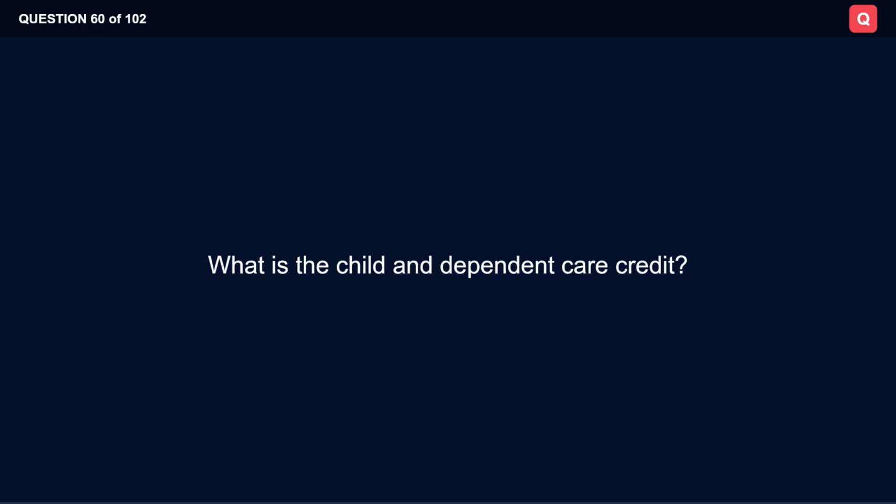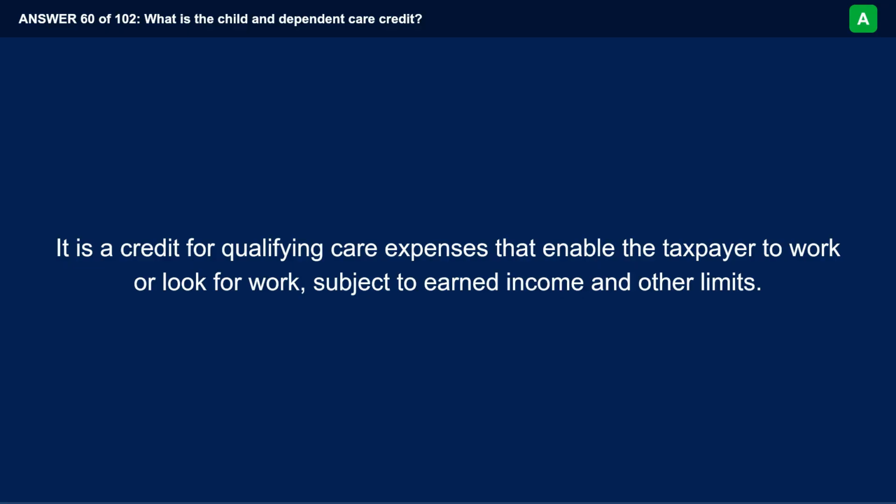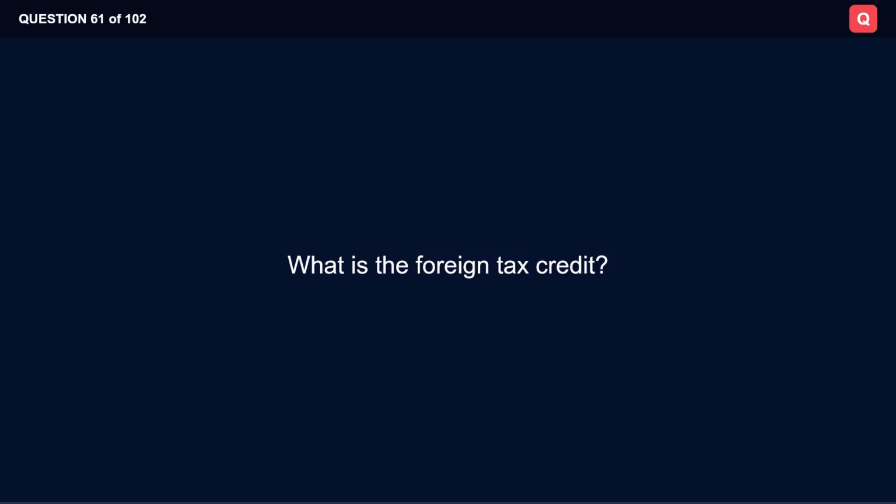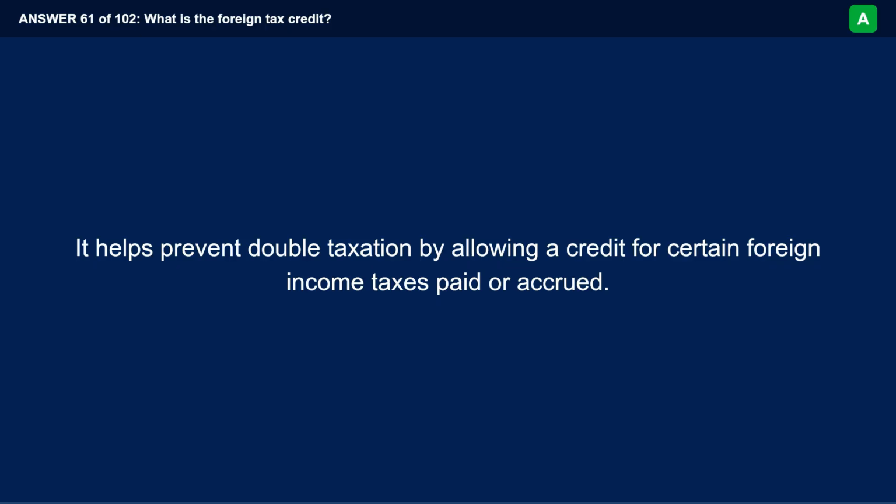What is the Child and Dependent Care Credit? It is a credit for qualifying care expenses that enable the taxpayer to work or look for work, subject to earned income and other limits. What is the Foreign Tax Credit? It helps prevent double taxation by allowing a credit for certain foreign income taxes paid or accrued.